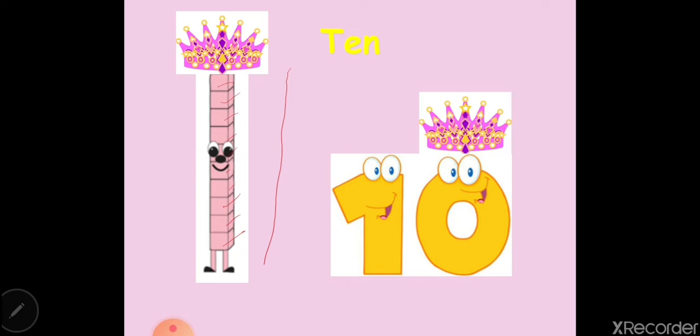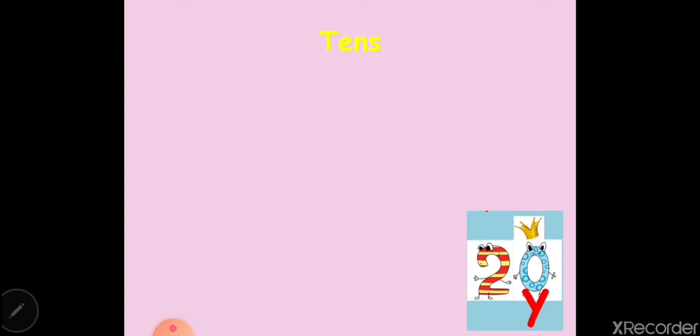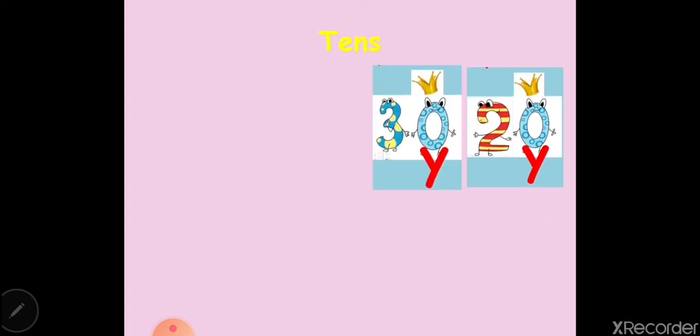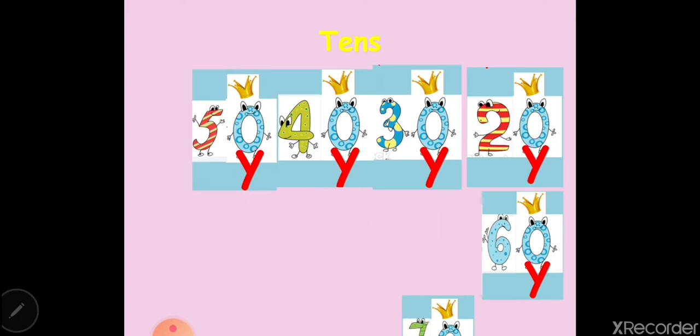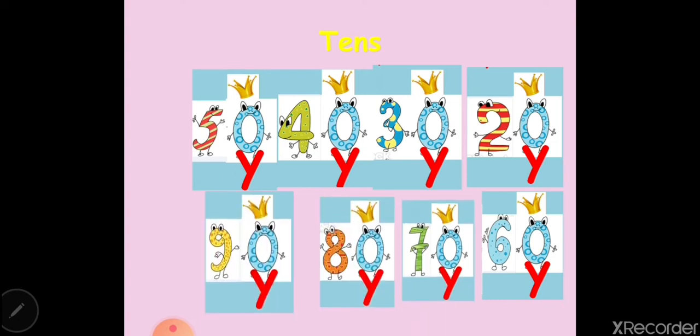Okay, now this 10 has many brothers and sisters. What do we call them? Tens. They are 20, 30, 40, 50, 60, 70, 80, 90. Look at them carefully. What can you see? You can see all of them having what? Having 0. Excellent. They have 0 here.